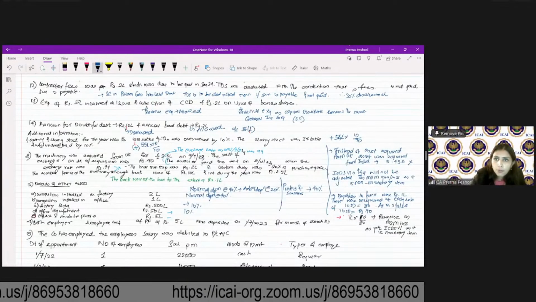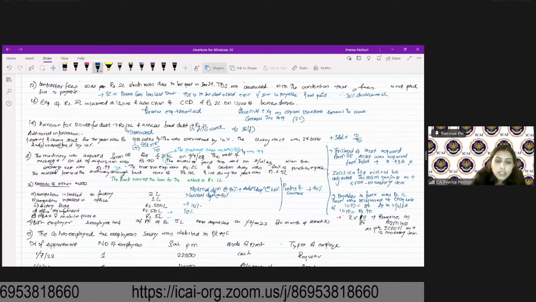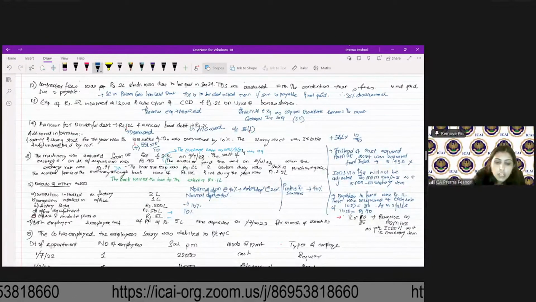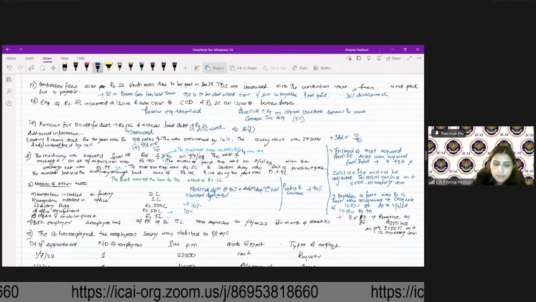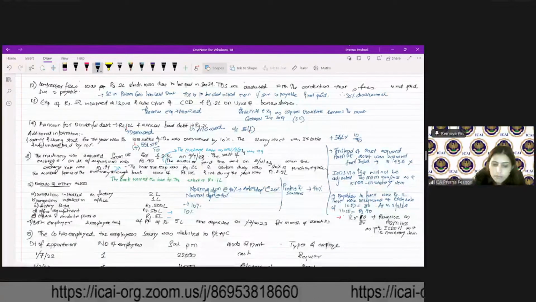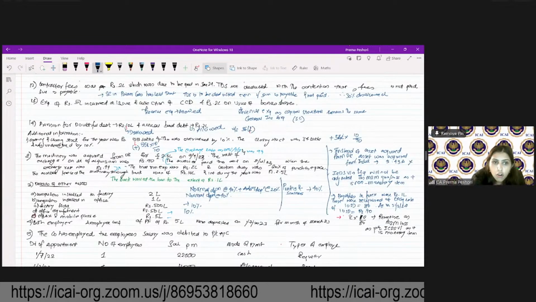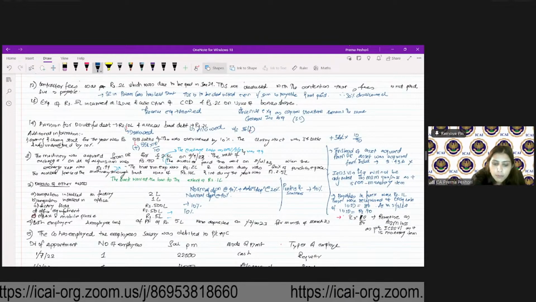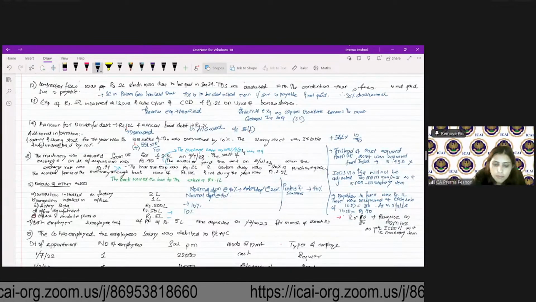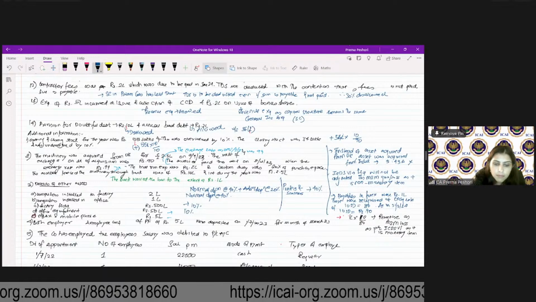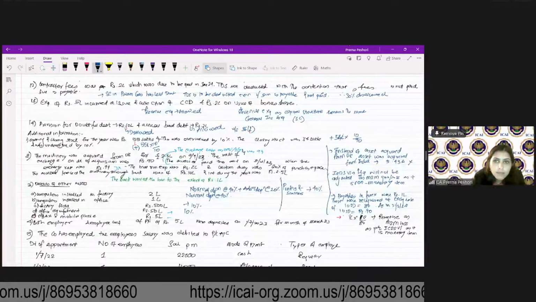EPABX and mobile phone. Office equipment is not plant and machinery. Only on plant and machinery, you have the rate of 15%. Are we clear? Yes. On EPABX and mobile phone, how much it will be?